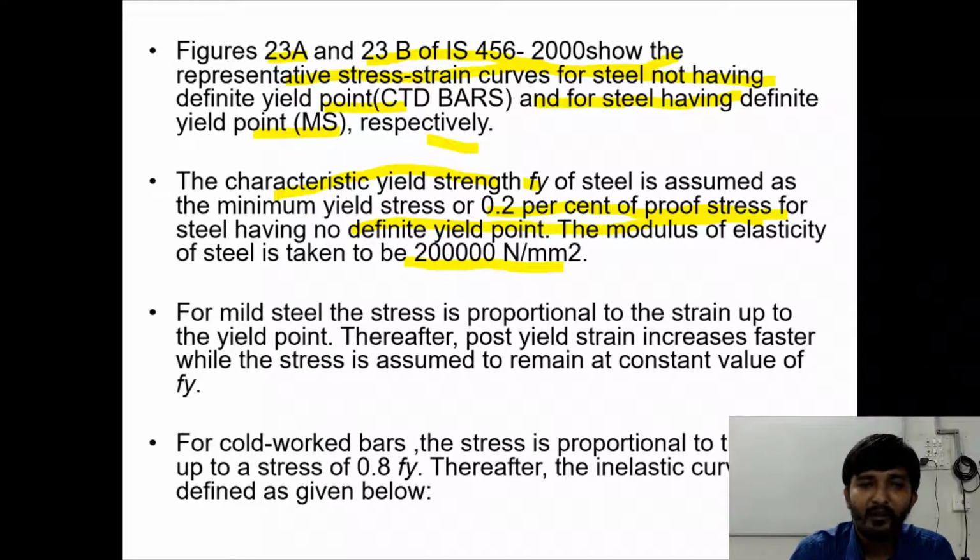For mild steel, the stress is proportional to strain up to the yield point only. Thereafter, post yield strain increases faster, with the stress assumed to remain at a constant value of Fy. So after yield point, the value does not increase. For cold work bars, the stress is proportional to strain up to a stress of 0.87 Fy or 0.8 Fy.